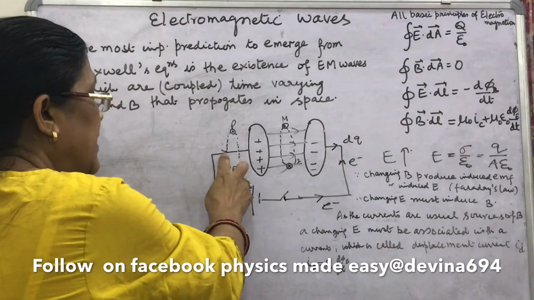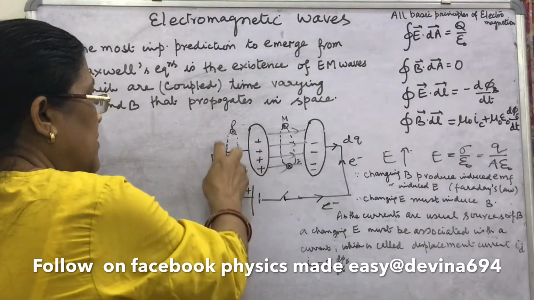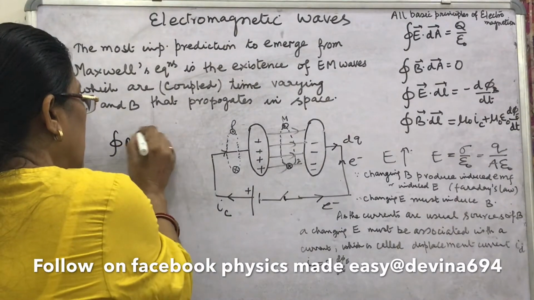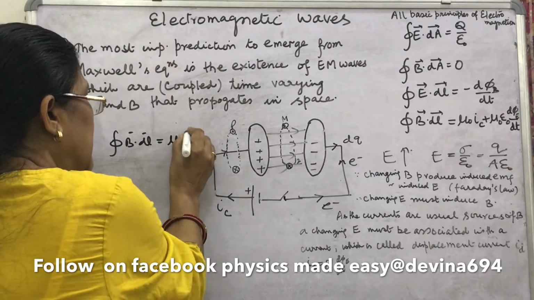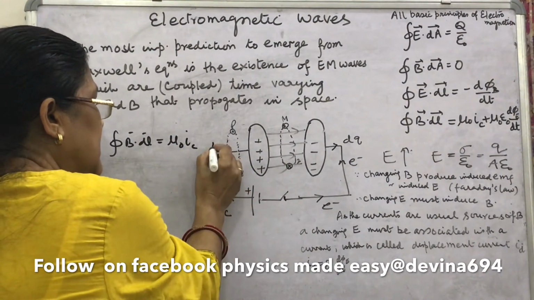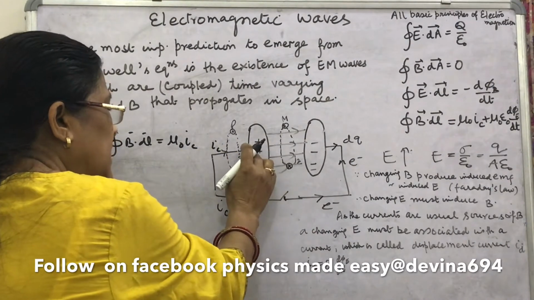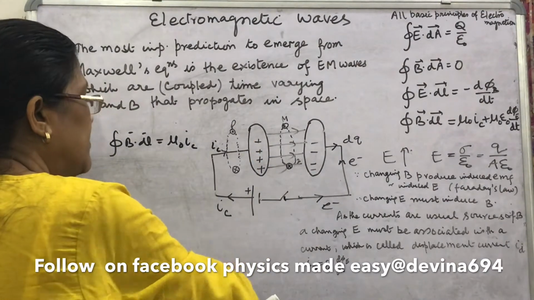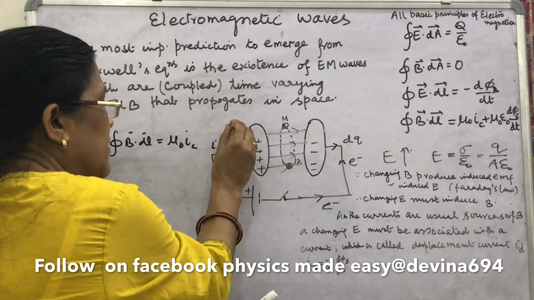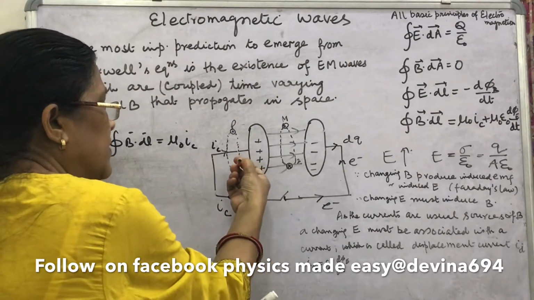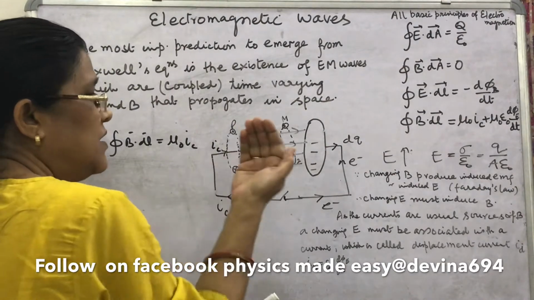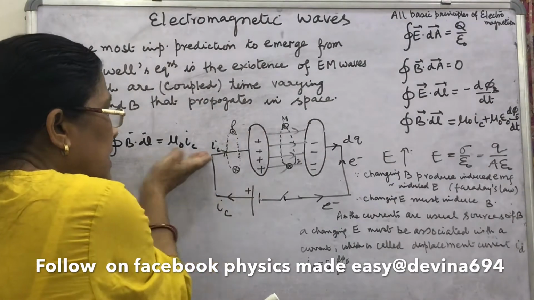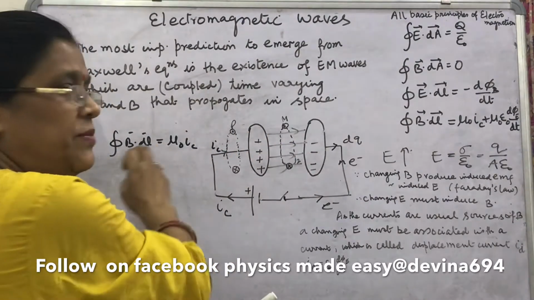Whatever is the current flowing here, if you consider the loop and apply the integral of B dot dl, what will you get? As per Ampere circuital law, this is the current IC, the conduction current, and the conduction current is flowing through this loop. And what will be the direction of the magnetic field here in this loop? Perpendicular outward here, perpendicular inward here. That means the magnetic field is produced tangentially at each and every point. Current is threading through this loop. So this is Ampere circuital law.